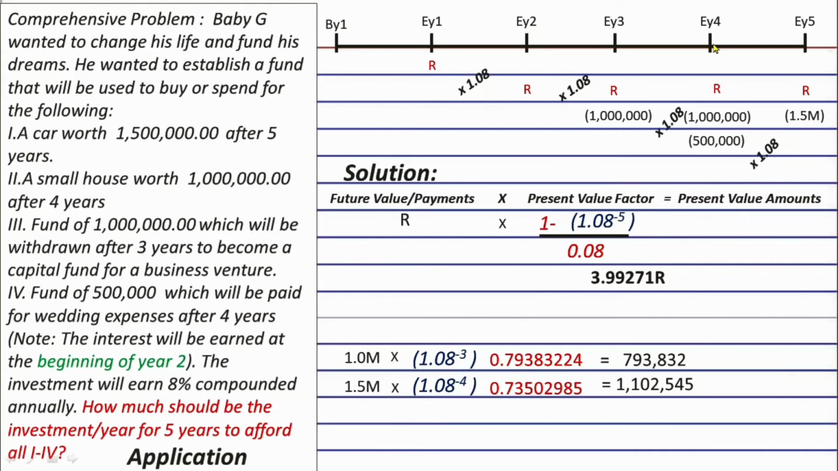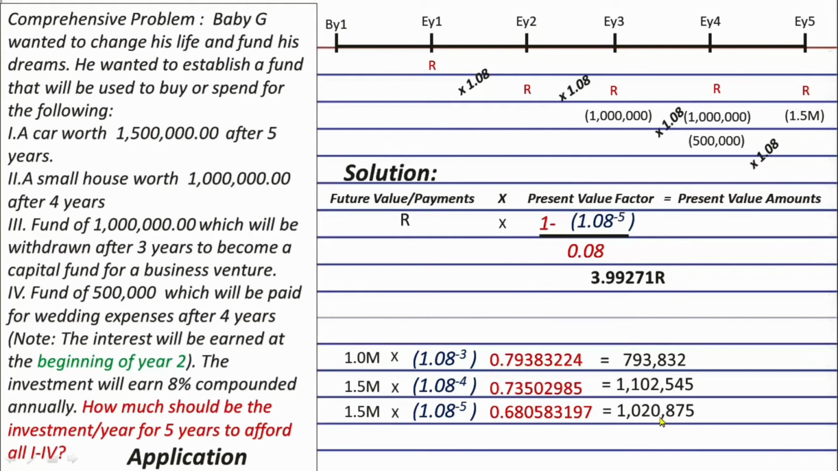And lastly, we have this 1.5 million here for the car. So let's work back 5 years from here, or in equation, we have 1.5 million times 1.08 raised to the power of negative 5. And we will get 1.5 million times 0.680583197 equals 1,020,875. So these are the present values of these.